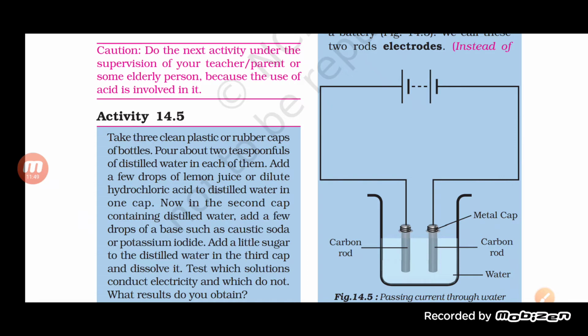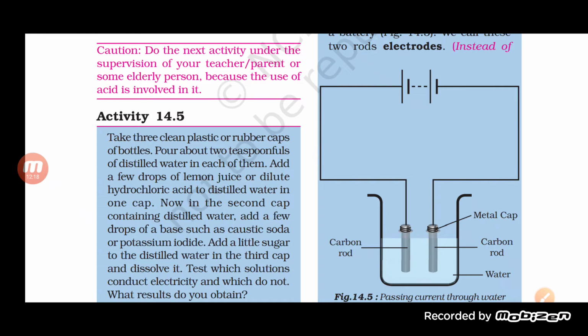So see here, in the first case we have added a few drops of dilute hydrochloric acid or lemon juice to distilled water. In the second one, we will add a few drops of caustic soda or potassium iodide, and in the third one, we will add a little sugar to it. Now, which will allow electricity to pass through it?